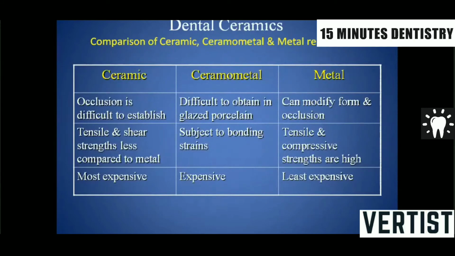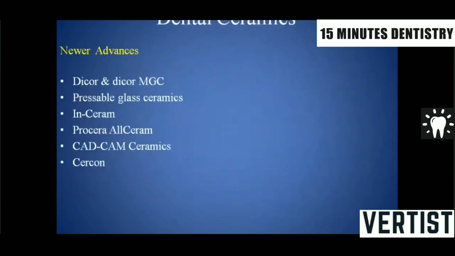The tensile and stress strength are less in an all ceramic compared to metal, whereas the tensile strength is high in case of a metal. All-ceramic restorations are the most expensive, followed by ceramometal and then metal. Some newer advances in dental ceramics are Dicor and Dicor MGC, pressable glass ceramics, In-Ceram, Procera AllCeram, CAD/CAM ceramics, and zirconia.